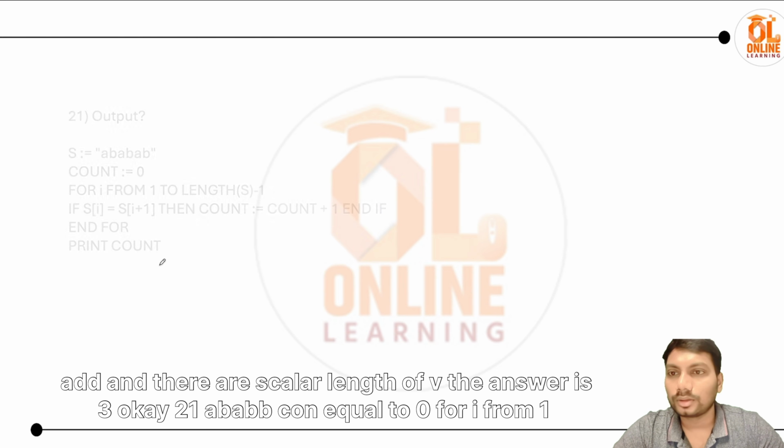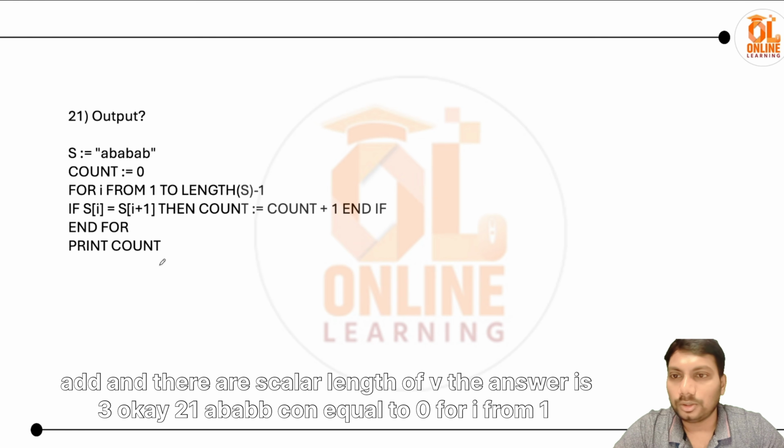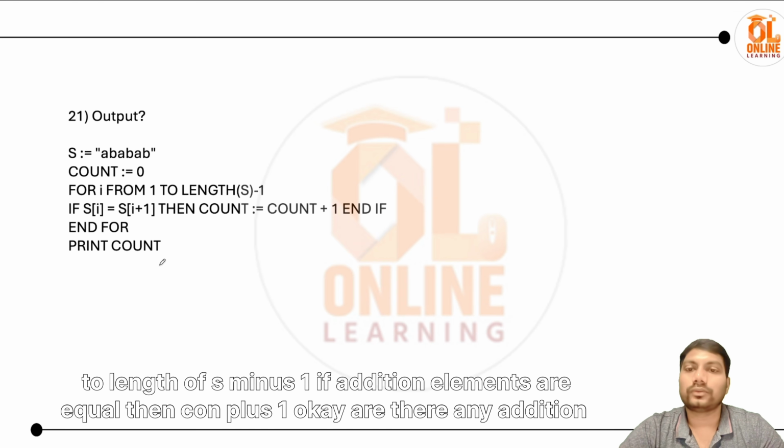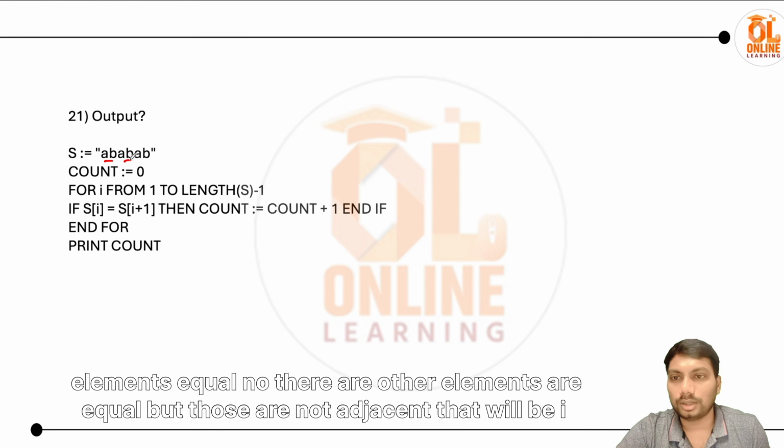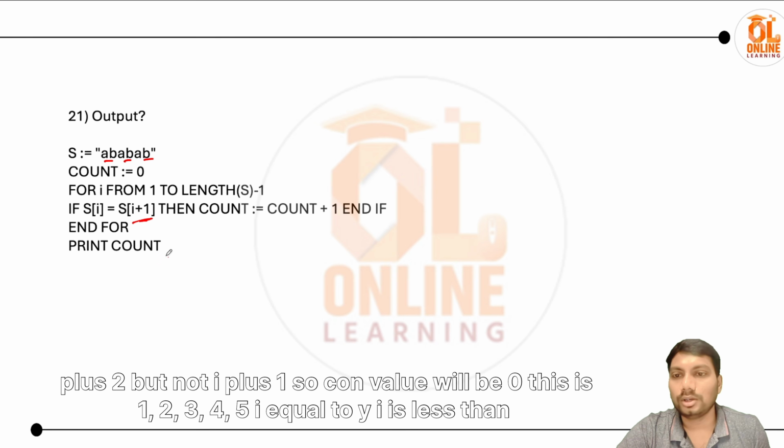Okay, aba bab, count equals 0, for I from 1 to length of s minus 1. If adjacent elements are equal, then count plus 1. Okay, are there any adjacent elements equal? No, there are other elements that are equal, but those are not adjacent. That will be I plus 2 but not I plus 1, so count value will be 0.